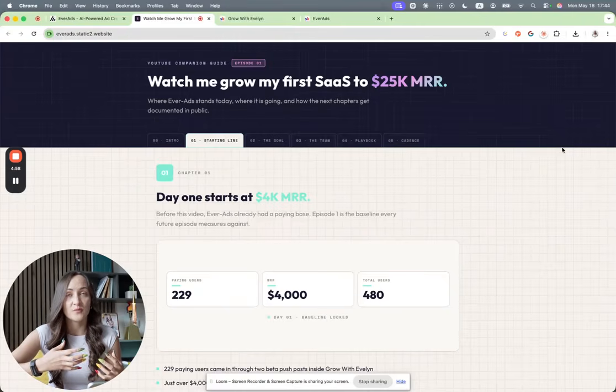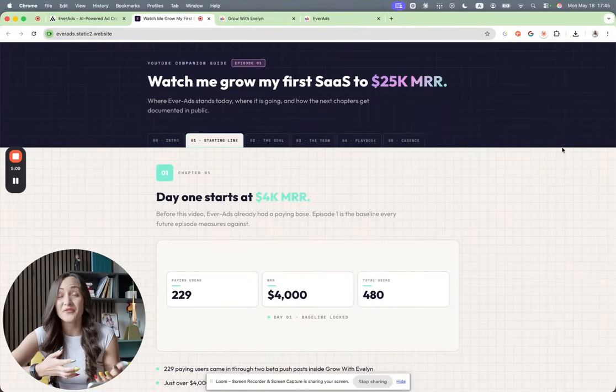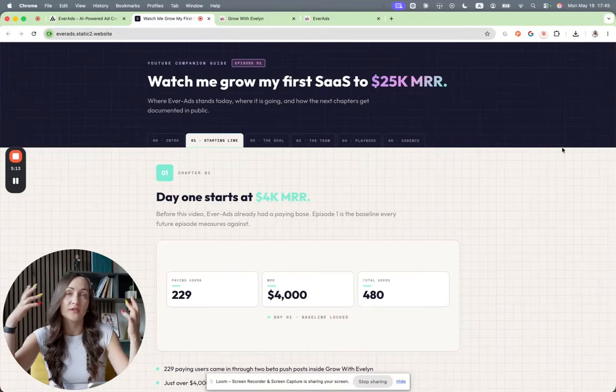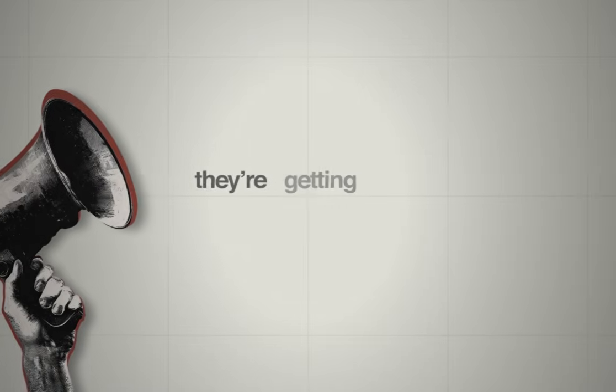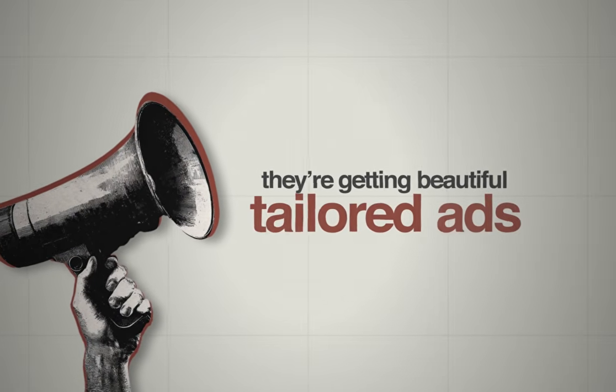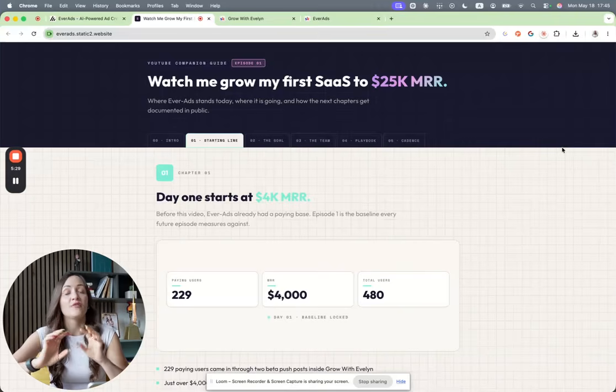So basically I have proven experience, proven teaching, and I have validated interest in this because people are already paying me to learn this from me. But now, instead of them having to watch a lot of videos and stitch skills together and have more cognitive load to do this, they can just conveniently click through in the app, and they don't even know all of the processes that are going on behind the scenes. All that they know is that they get amazing, beautiful, tailored ads for their offer.